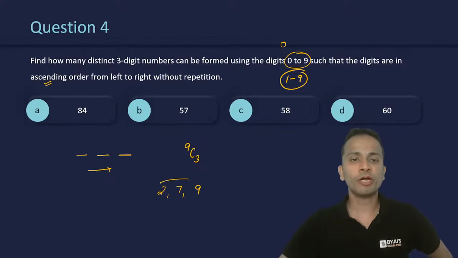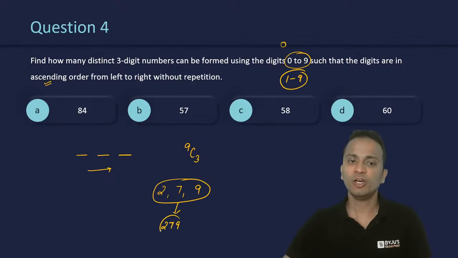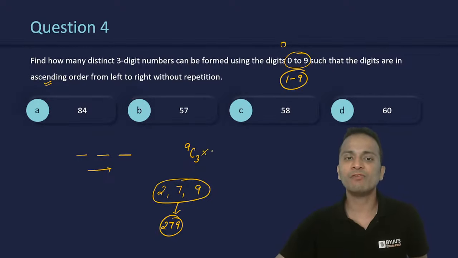Now corresponding to this selection of 3 digits, how many numbers I can form that will satisfy my required conditions. Now all the digits should be in ascending order, increasing order, and it should be from left to right. So with the selection of these 3 digits, I can only make one number. I can only make 279. So for every selection of 3 digits out of these 9 digits, I have only one possibility. So my final answer will be 9C3 multiplied by 1.